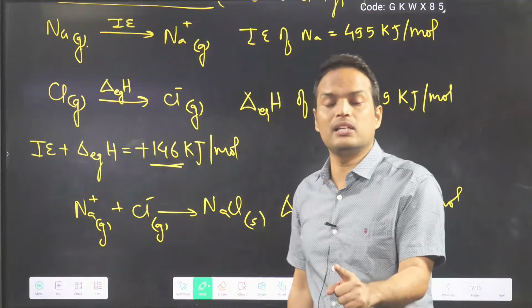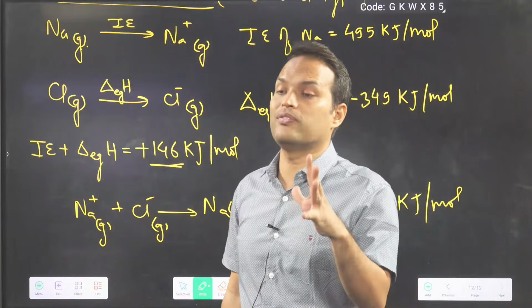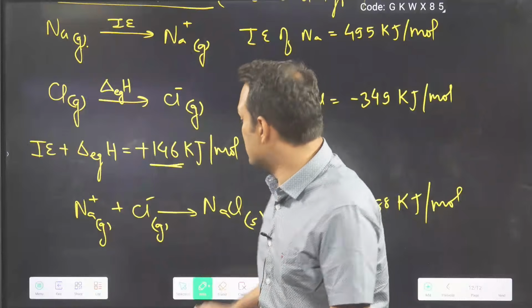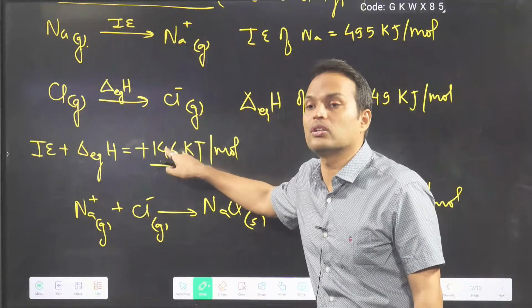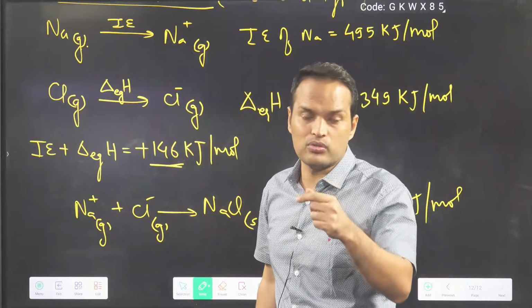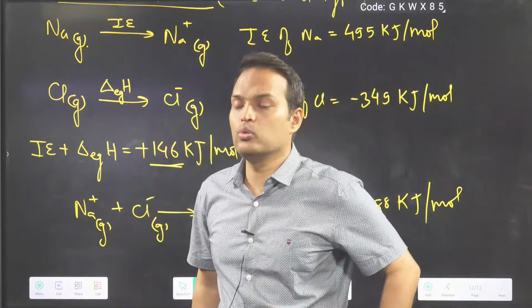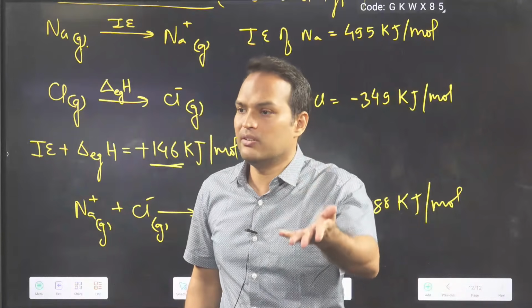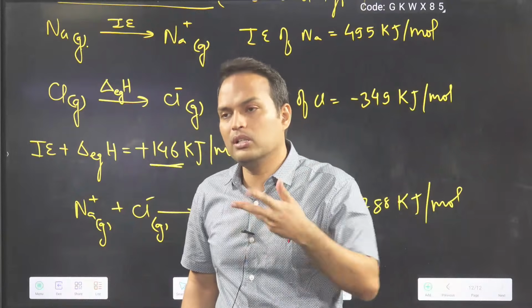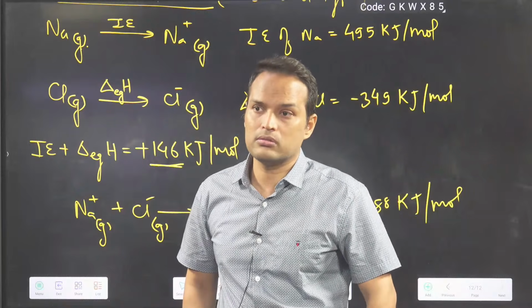So NaCl is formed because a large amount of lattice energy is liberated, which more than compensates for the loss. Like I told you, suppose we are doing tea, coffee business. We were in a loss of 200 rupees. 500 invested, we got back only 300. 200 loss.